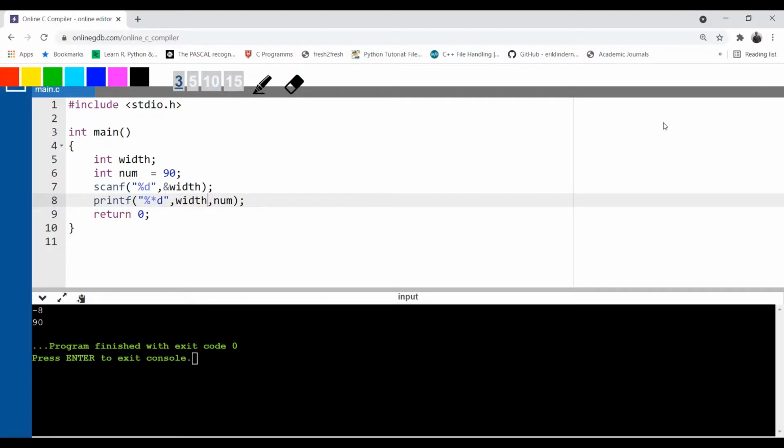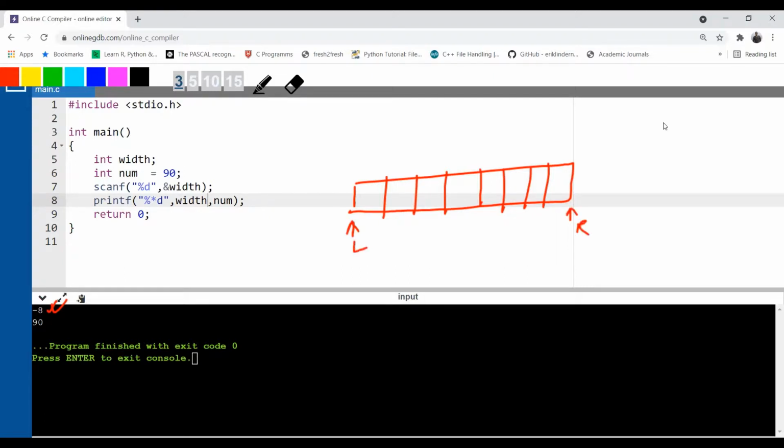Okay. So what is the value of width you have entered? -8. Okay. So let's reserve the 8 characters. 1, 2, 3, 4, 5, 6, 7, 1 more, 8. Now what value you have entered? -8. So -8 means my number will be printed from this side first. Earlier my number is printed from right hand side, correct? Now it will be printed towards the left hand side.